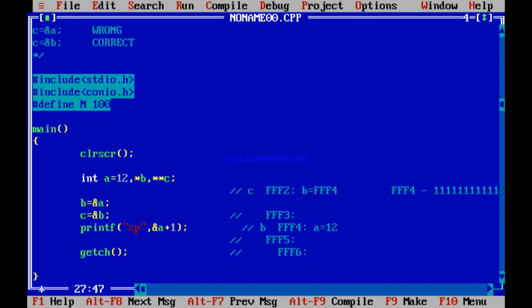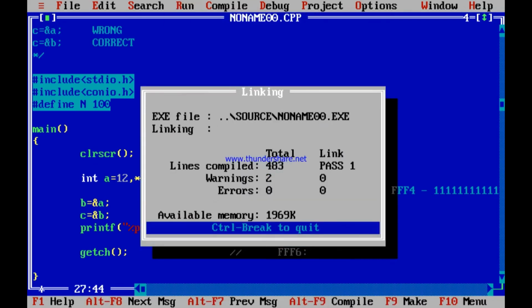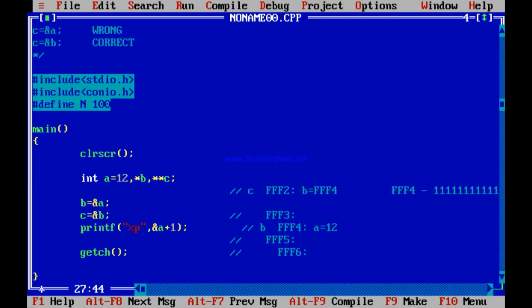Why should it print FFF6? Once more, address of A is an integer. Integer is contained in 2 memory locations. So address of A is FFF4. An integer is there in 2 memory locations. So it should increase by 2, FFF6. Alt, enter. Yes, FFF6. What if I print then B?